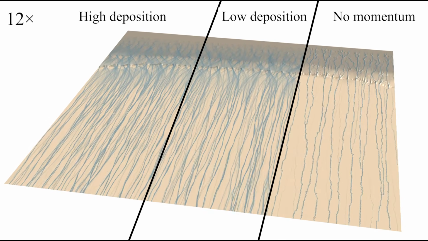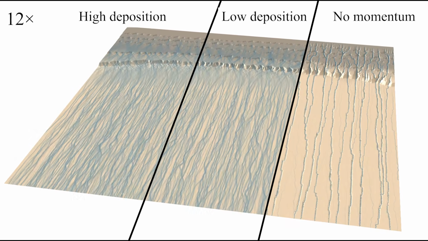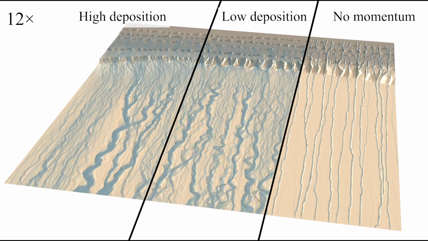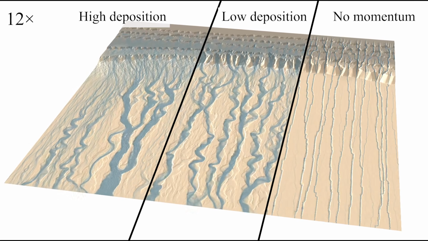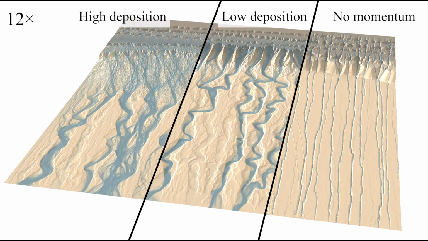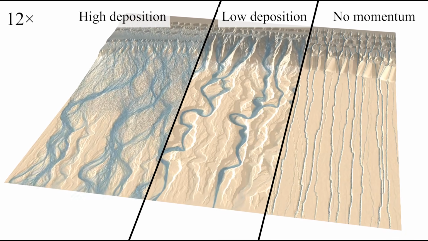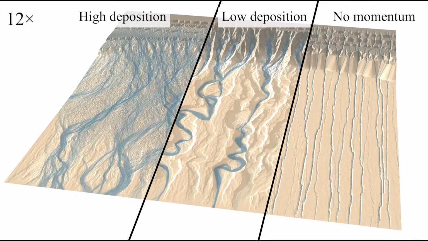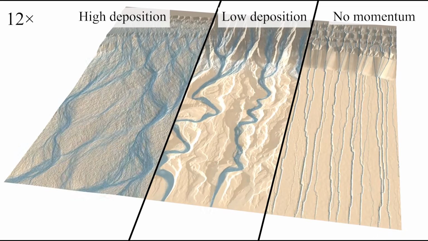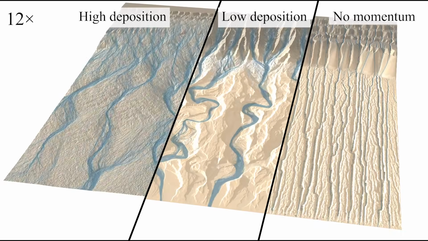We now isolate the effect of momentum conservation on river dynamics. In this example, uplift and rainfall from upstream feeds a basin with water and sediment. High deposition coefficients favor the emergence of braided patterns and deltas. Reducing deposition leads to the formation of meanders and associated features such as oxbow lakes, cut banks, and scroll bars. On the right, we disable momentum, and these effects disappear.